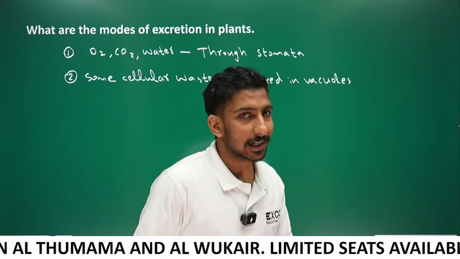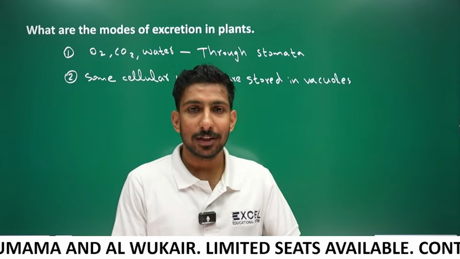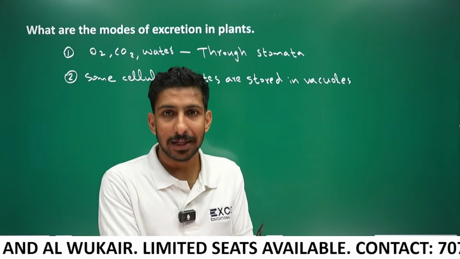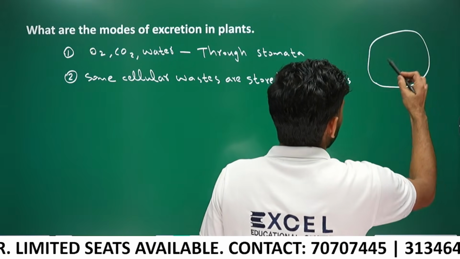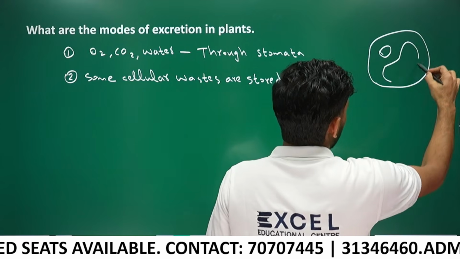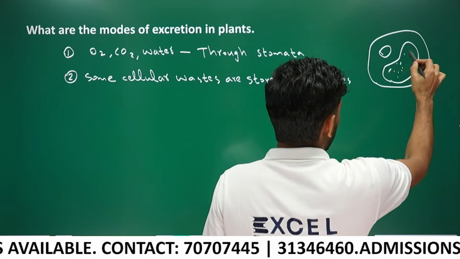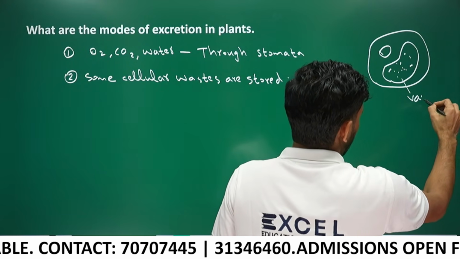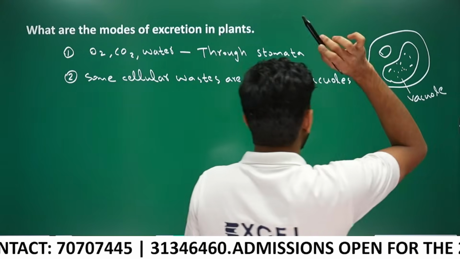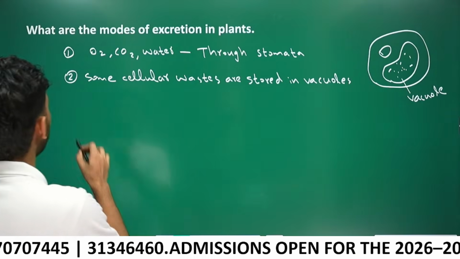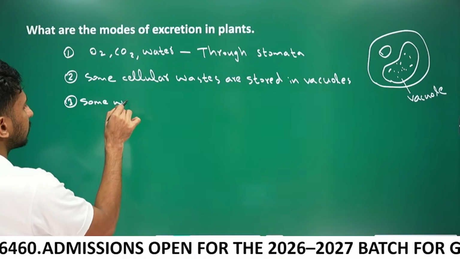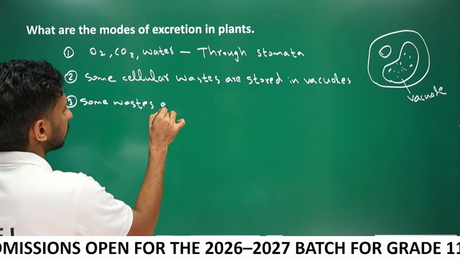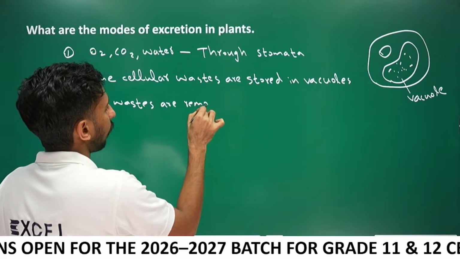See, if you are in a classroom, you will store the waste in a dustbin, right? Like that, inside the cell. This is the plant cell. This is the nucleus, this is the large vacuole. The waste materials are deposited in the vacuole. And third one, some wastes are removed through falling leaves.